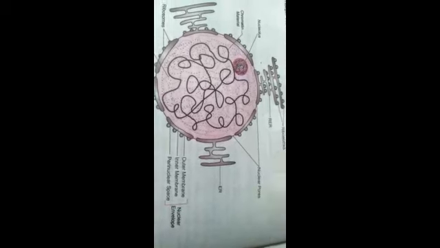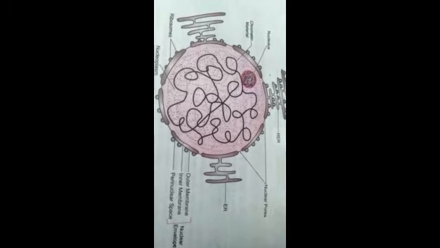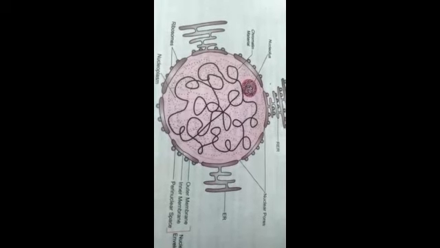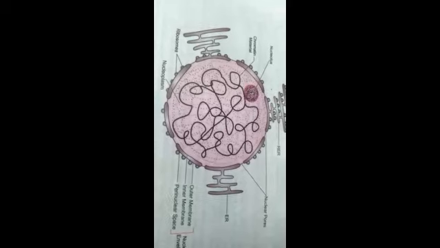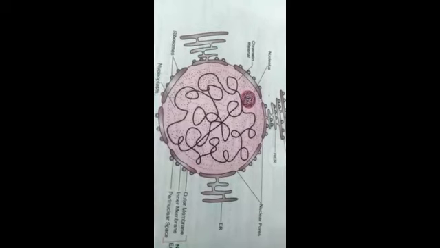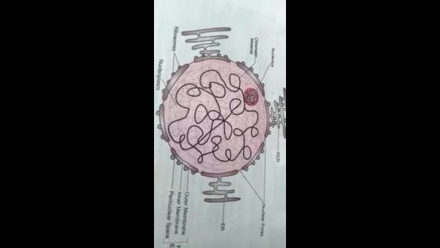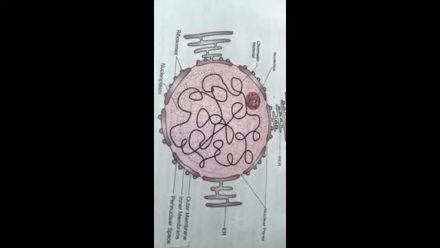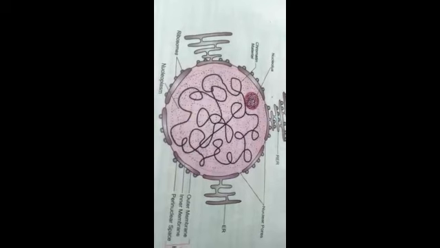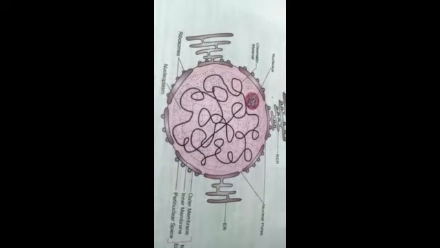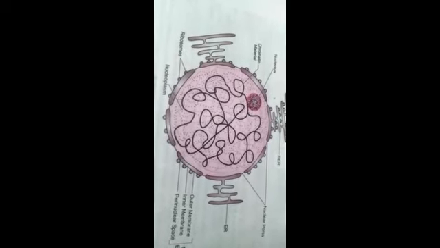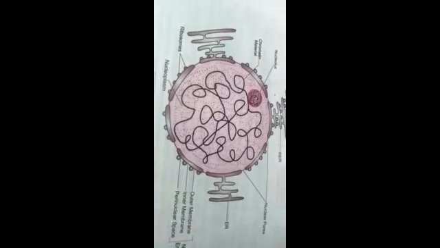This space is called the perinuclear space or intermembrane space. So our nucleus is bounded by a double membrane, and between the outer and inner membrane a space is present, which is the intermembrane or perinuclear space.